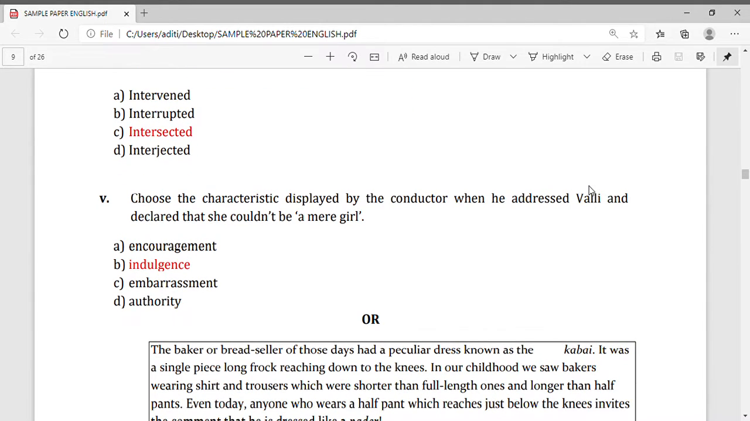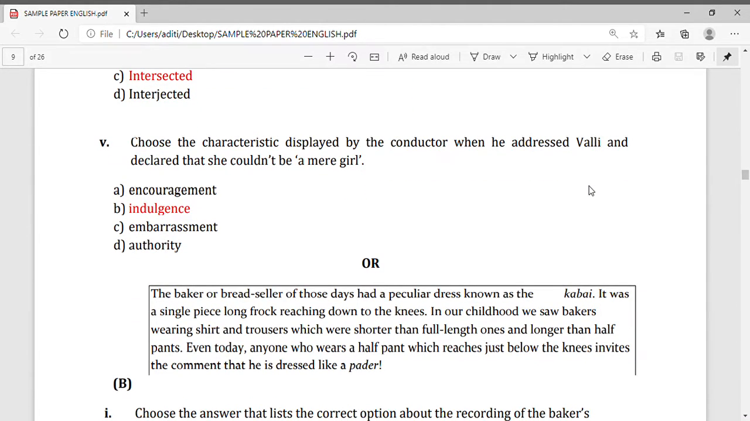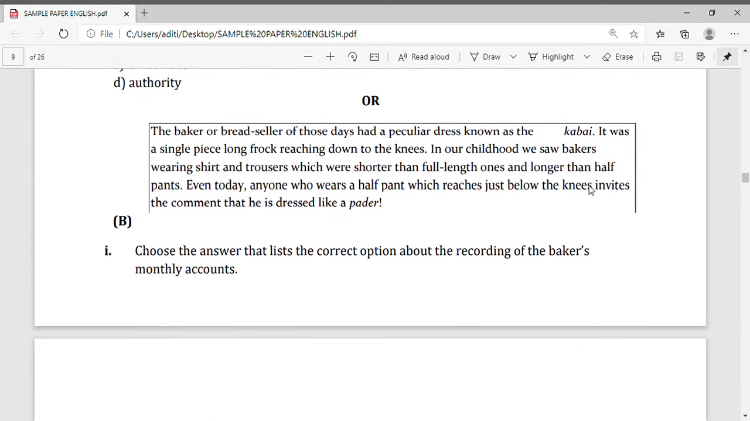C. Now question number 5. Again the four options are given for Valli. You can see encouragement, indulgence, embarrassed, authority. So the correct answer is B, indulgence.